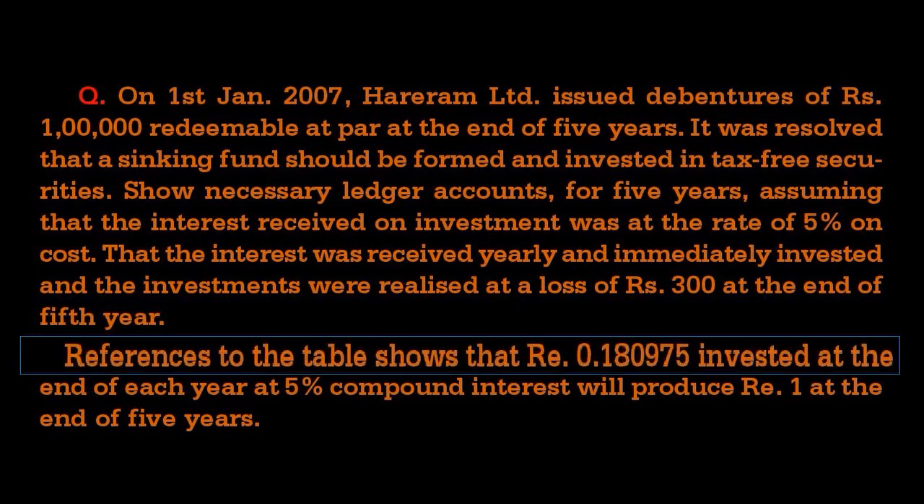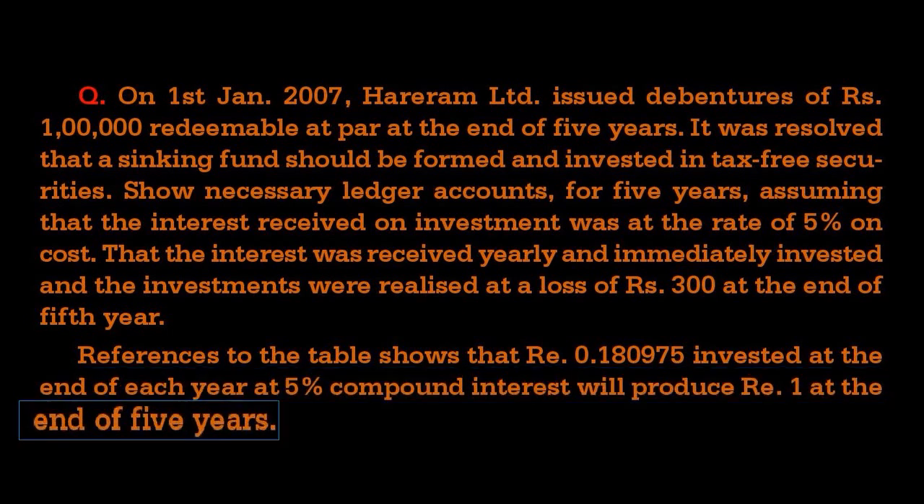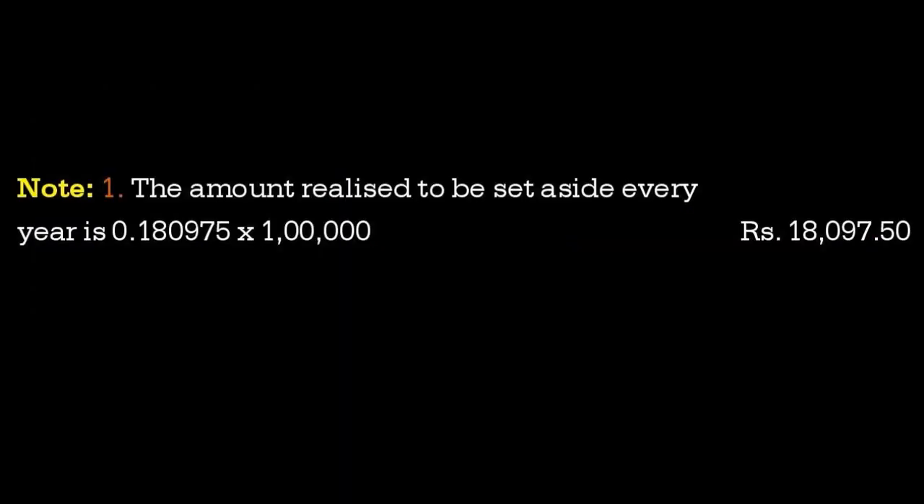A reference to the table shows that rupees 0.180975 invested at the end of each year at 5% compound interest will produce rupees 1 at the end of the 5 year. Solution. This problem is about redemption of debenture which is redeemable at par. It is redeemable at par means whatever the nominal value of the debenture, the same amount is going to be repaid. So first let us calculate the amount to be appropriated from profit every year installment.